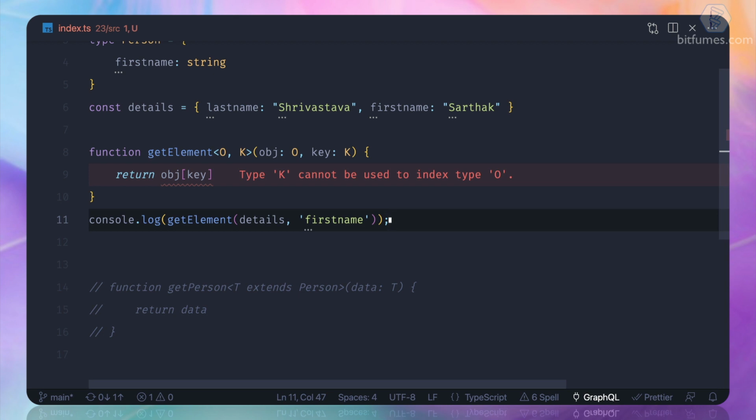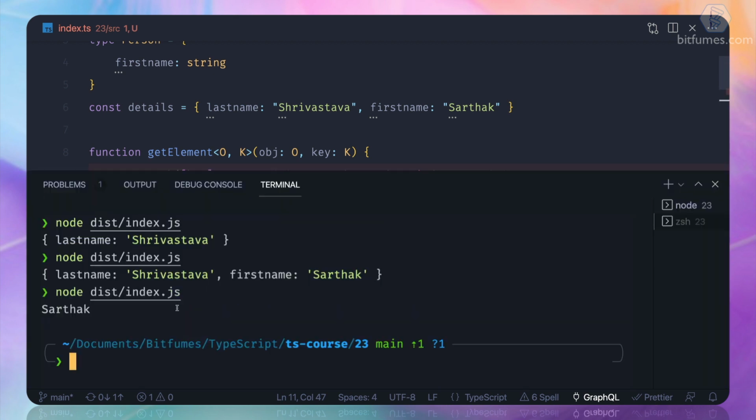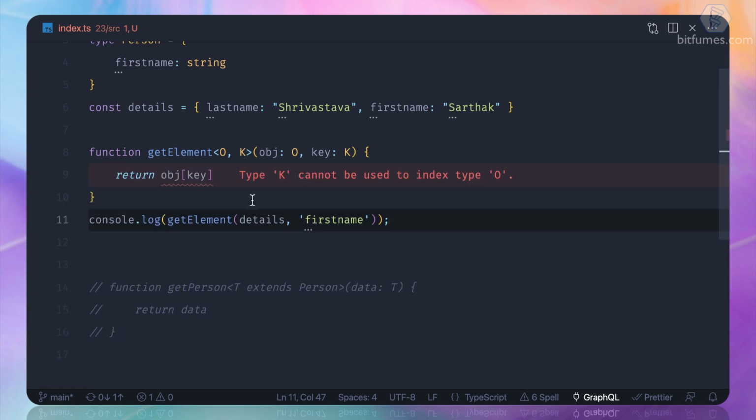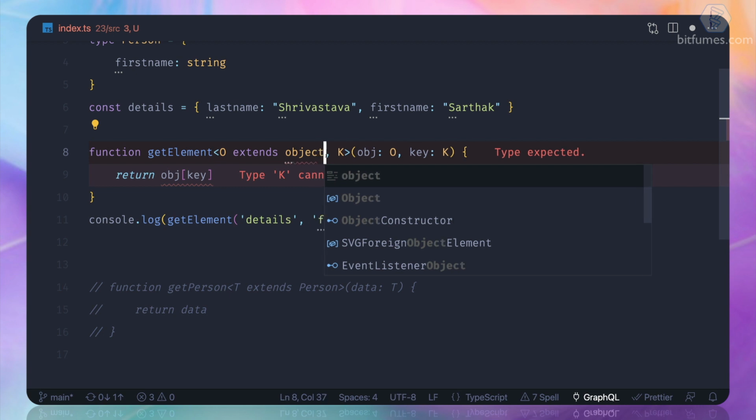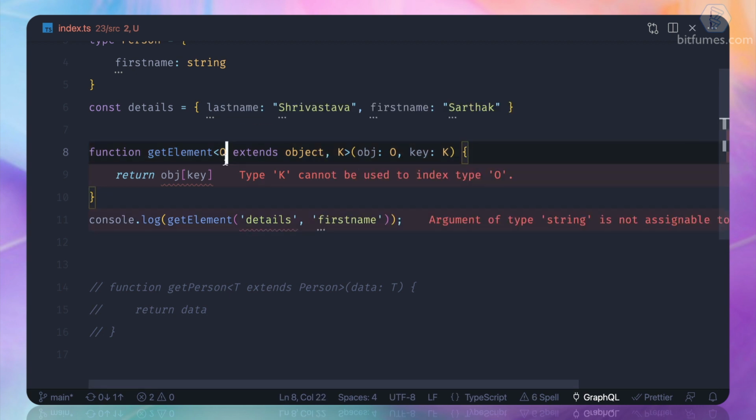Okay, it's going to work because obviously this is just JavaScript, but here you can see TypeScript is complaining. So first, what if I am not sending any object here? So I just send detail as a string. TypeScript should complain that, hey, I need an object, but it's not doing that. Why? Because we have not defined anything. So let's extend this as object, and now this O can be an object extension.